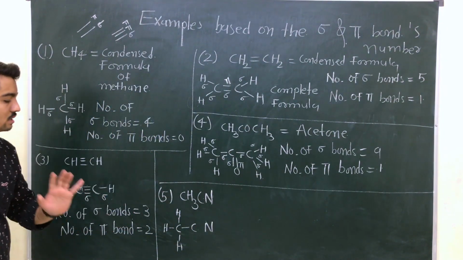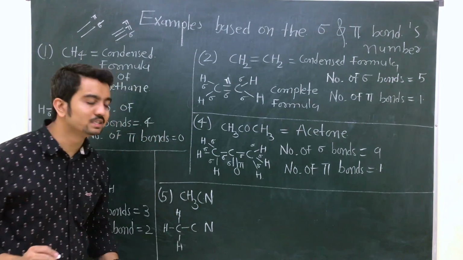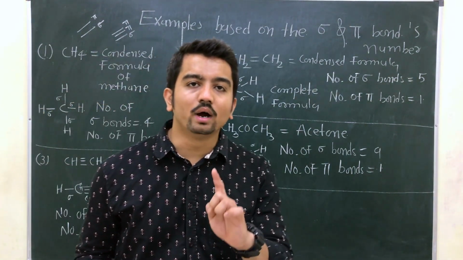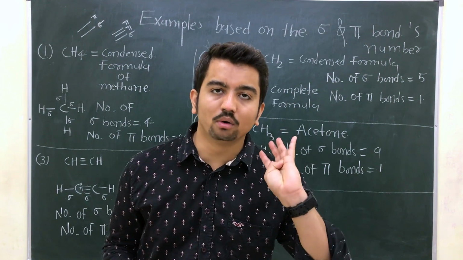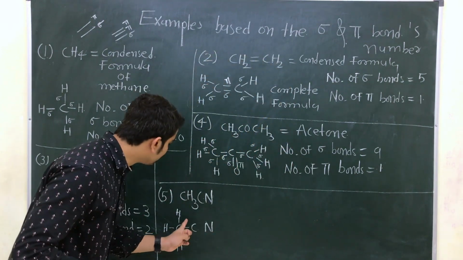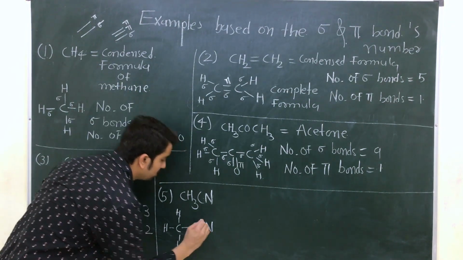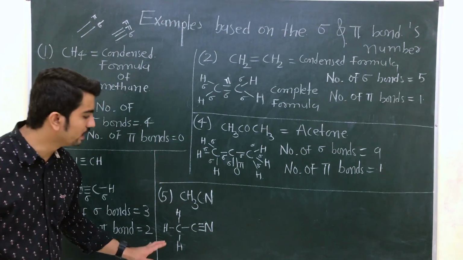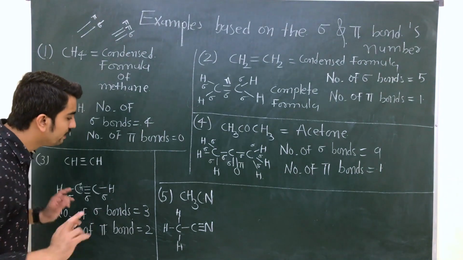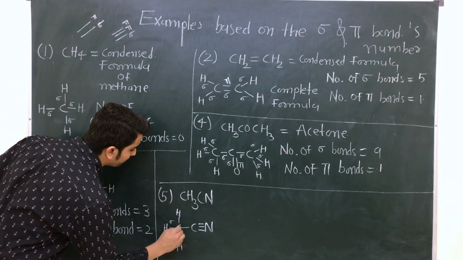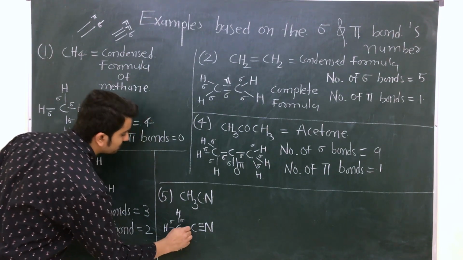Now let's consider this carbon and check the valency. Carbon should have a maximum of 4 covalent bonds. Clear? Now check it. That is only 1 covalent bond. So 3 are left, so there will be 3 bonds. It's clear. Very good. Okay. Now let's find out the sigma bonds. Sigma, sigma, sigma. This one is sigma.